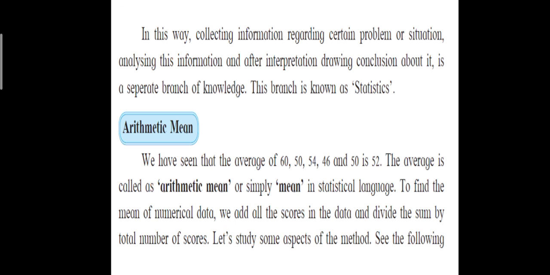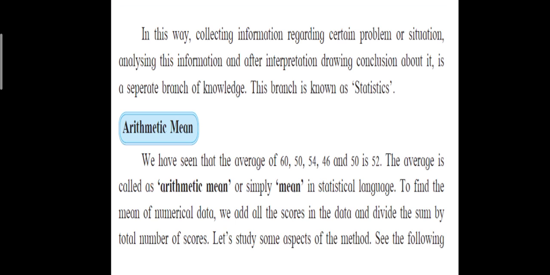What does the meteorological department do? They record the temperature every day. For example, the average temperature of the month of May is to be recorded. In May there are 31 days, so all the temperatures divided by 31 will give you the average temperature. This is called collecting information.